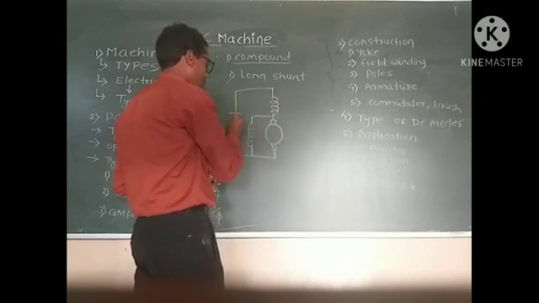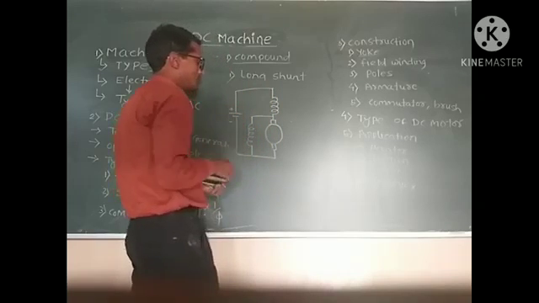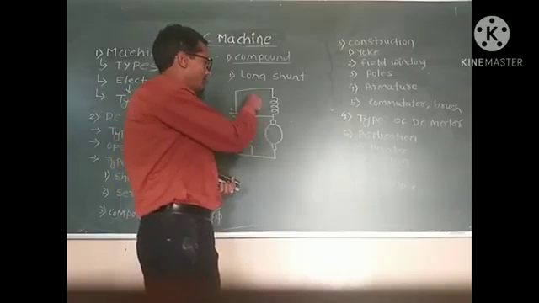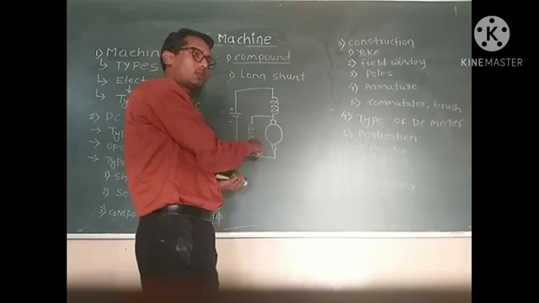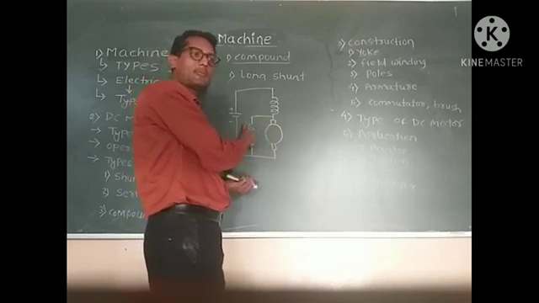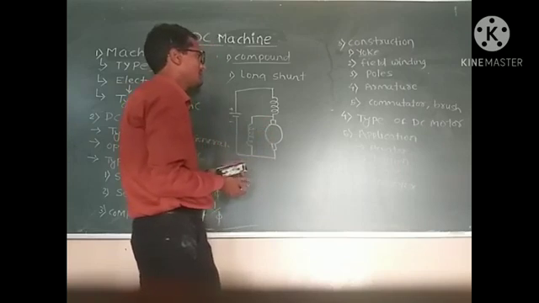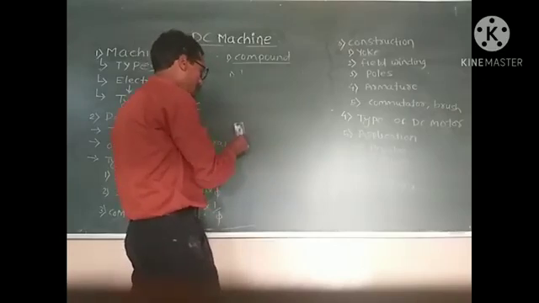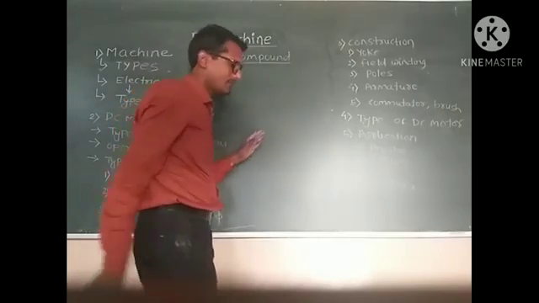Now the supply. So it is called a short shunt compound motor. If you shunt the complete combination, then it is called long shunt. If you shunt only the armature, then it is called short shunt compound motor. These are the types of DC compound motor.